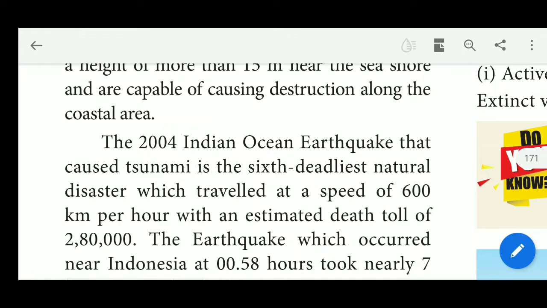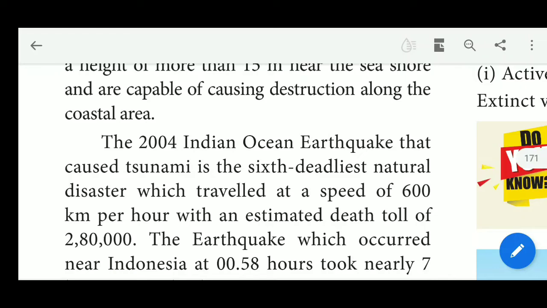It traveled at a speed of 600 km per hour with an estimated death toll of 2,80,000. So in the 2004 tsunami, 2,80,000 people lost their lives.